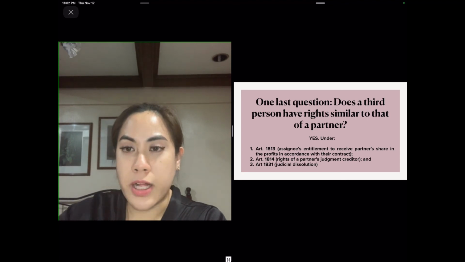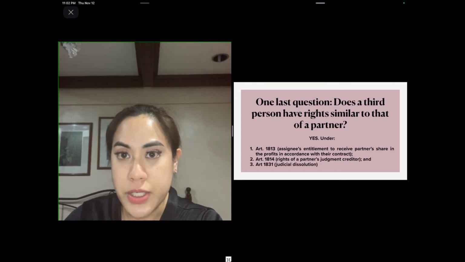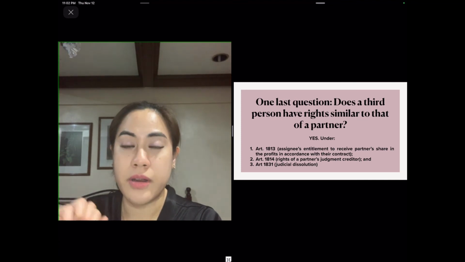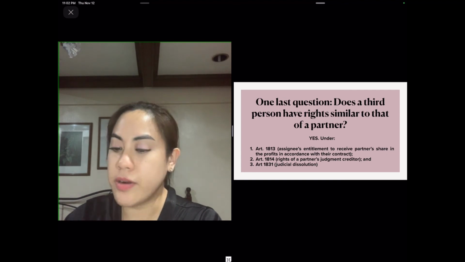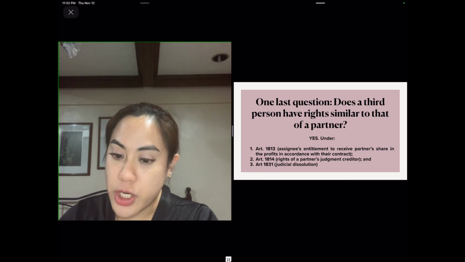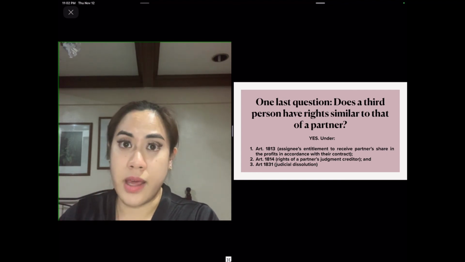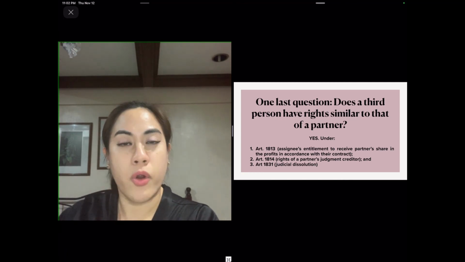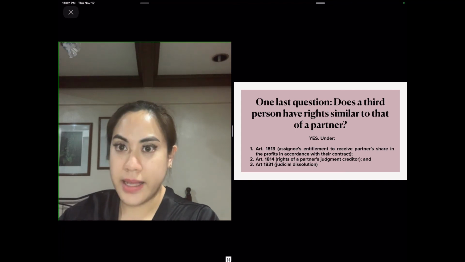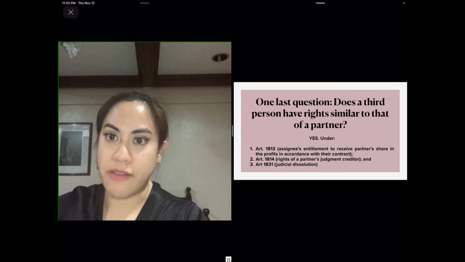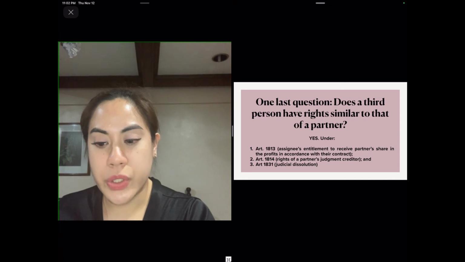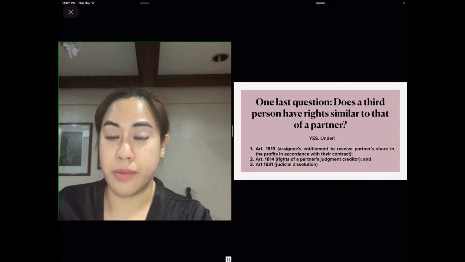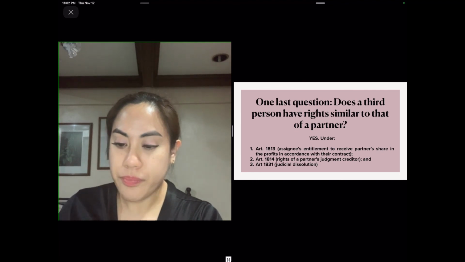So that someone else, whether a purchaser of the partner's interest or an assignee, does not have the right to interfere with the management, does not have the right to ask for information, nor can they inspect the books, but they are entitled to receive, in accordance with whatever the assignee or buyer and the partner have agreed upon, the profits due the partner.